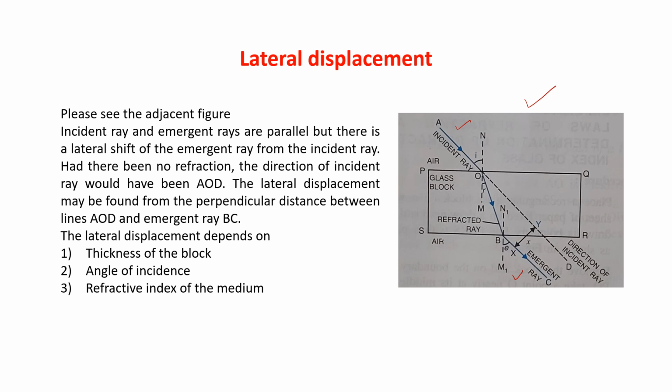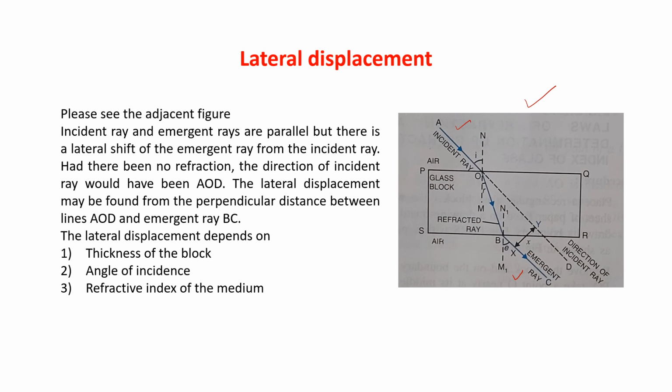Had there been no refraction, the direction of the incident ray would have been AOD, passing through this dotted line OD. But we are seeing that it is not passing through OD. There is a shift.